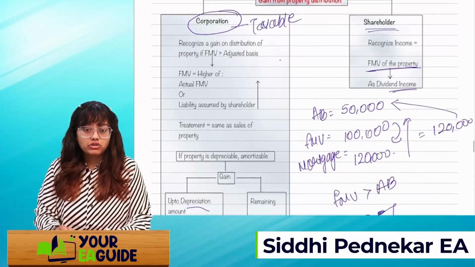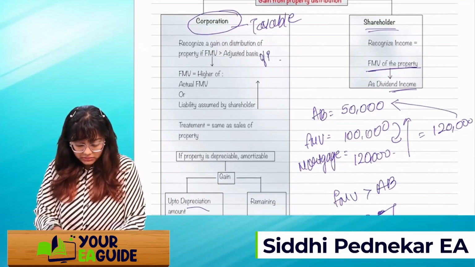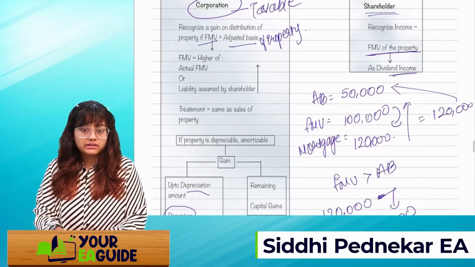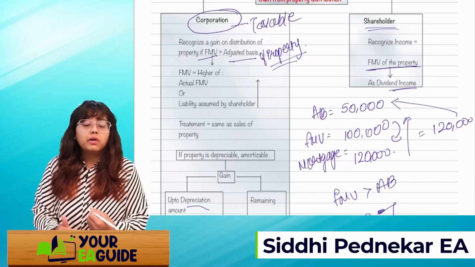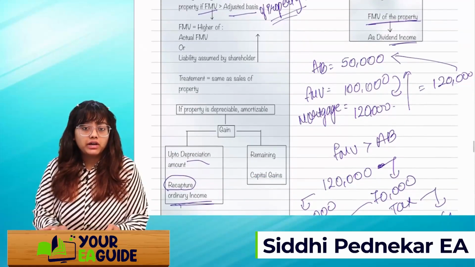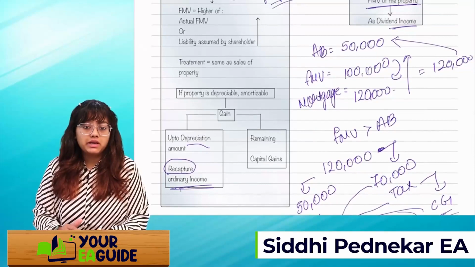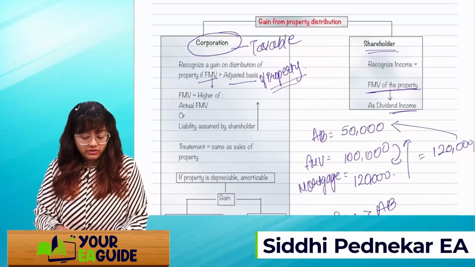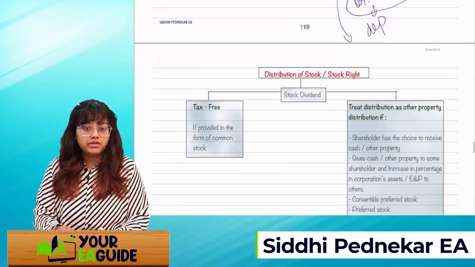In other words, you will compare the FMV with the adjusted basis of property. If your FMV is more than the adjusted basis of property, then it will be taxable. How much will be taxable? Whatever is the difference over and above that adjusted basis will be taxable, but it will again be divided into two. Up to the depreciation amount, it will be recaptured ordinary gain, and whatever is remaining will be capital gain. All right. And for the shareholder, it's straightforward. Whatever is the FMV, it will be taxable as dividend income.